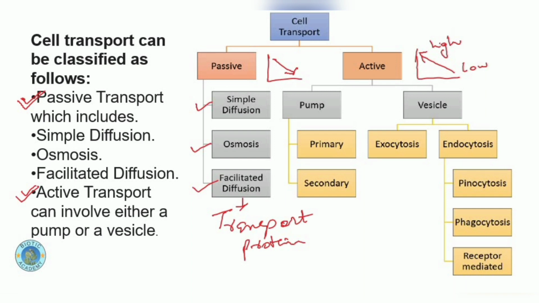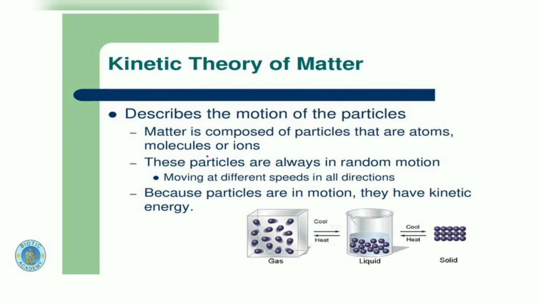Now for the movement of material, we need to understand that all the particles which are present within the cell or within the body need to be in the condition of random motion, so that they can move from one location to another, from one direction to another direction in the body. All the things in the cell are not in a stagnant condition, they are not stationary. All the things which are present within the cell are basically bombarding each other.